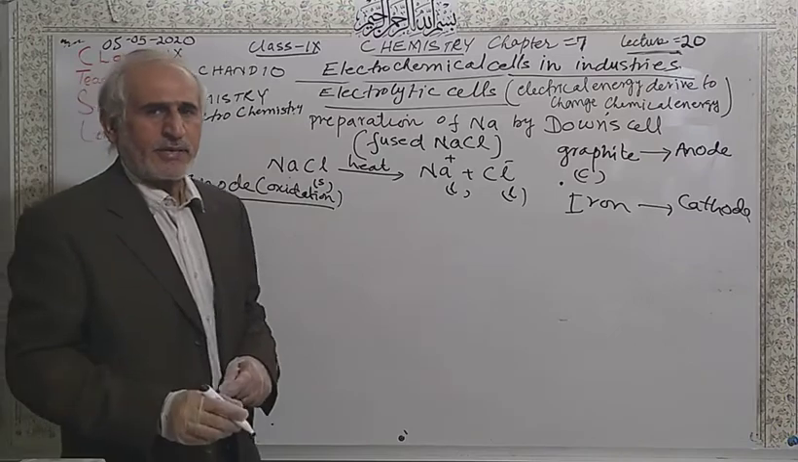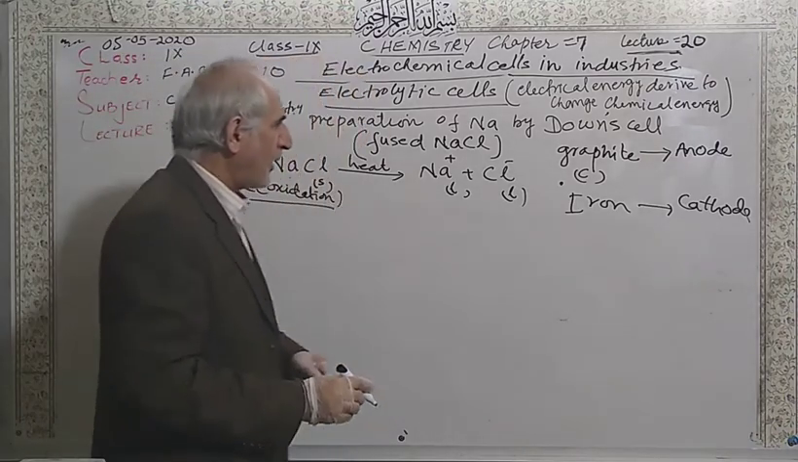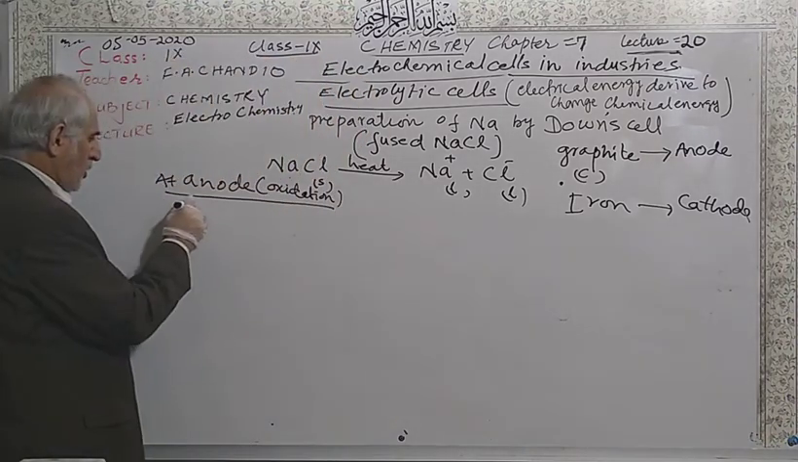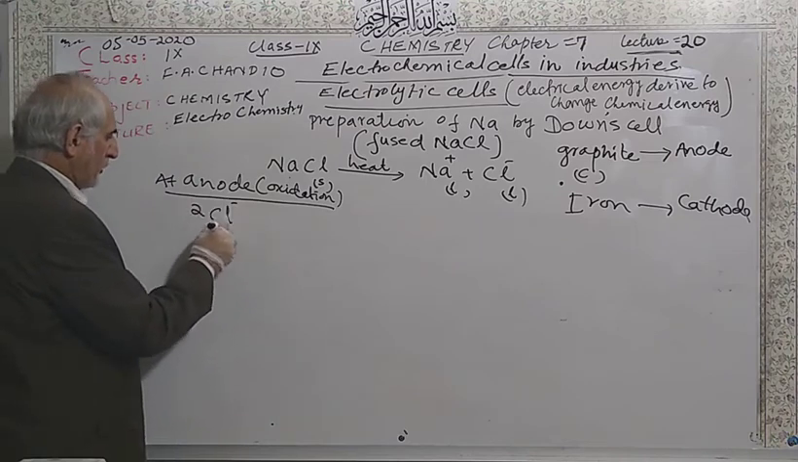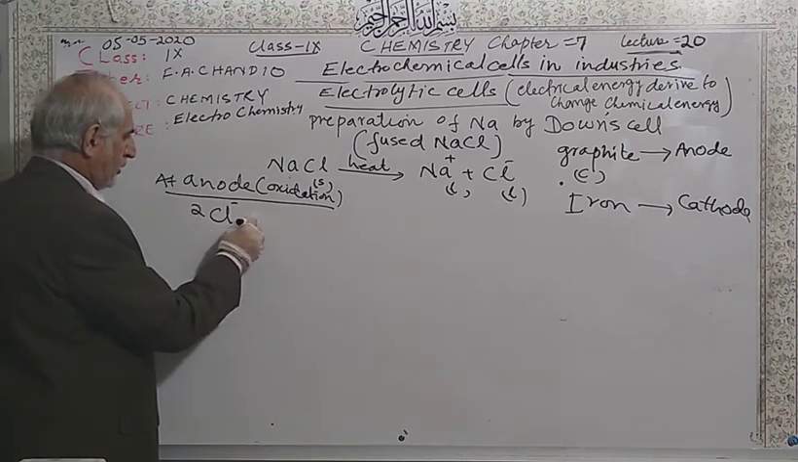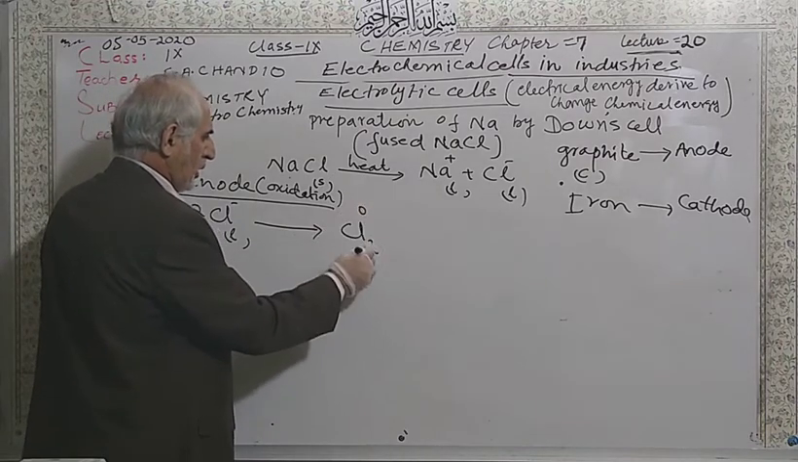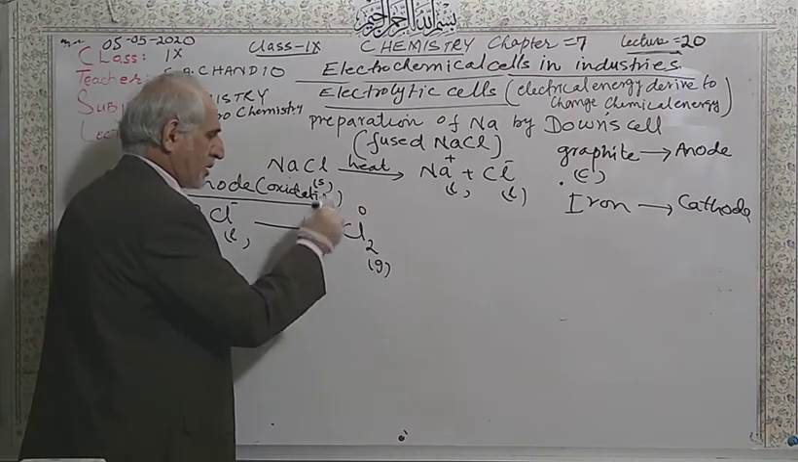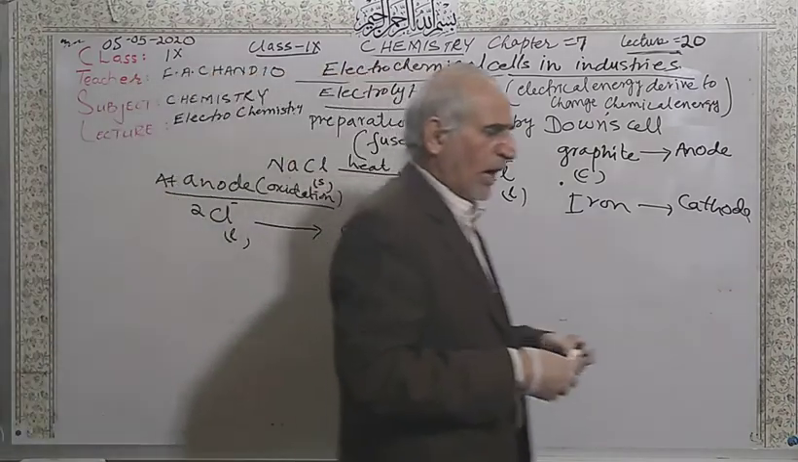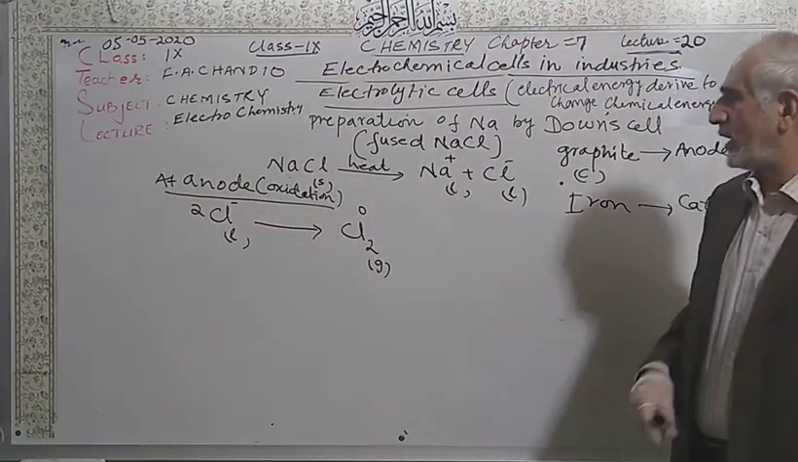Oxidation reaction takes place at the anode. So what happens? Chloride ions, liquid, change into chlorine gas. So chloride ions will move towards the anode.